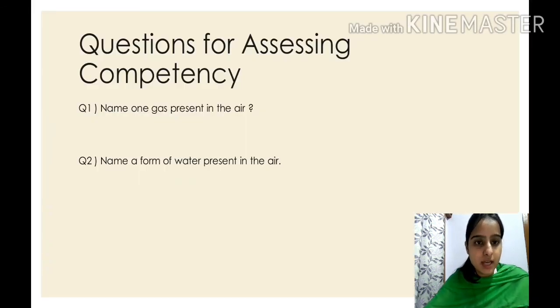Now children, I would like to ask you two questions based on the topics we have studied today. Name one gas present in the air. We have studied that nitrogen, oxygen and carbon dioxide are present. You can name any one of these. Next, name a form of water present in the air. Which form of water is present in the air, children? Water vapor, isn't it? Very good.